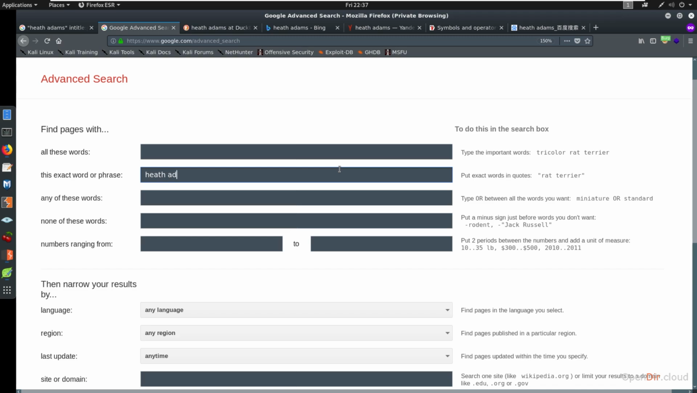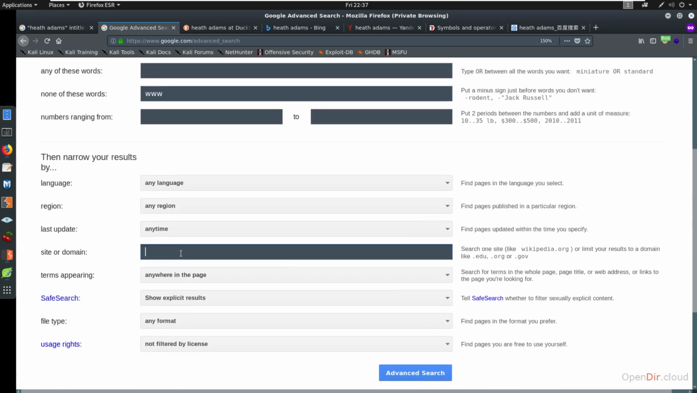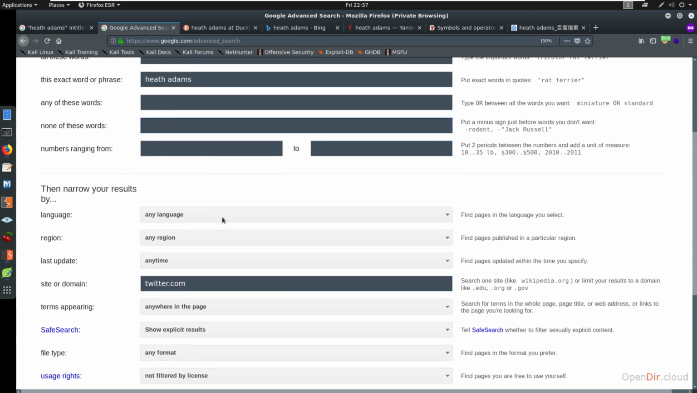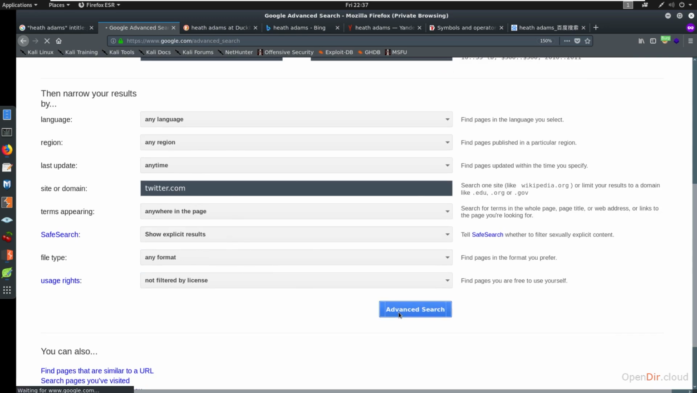All right. So you would say this exact search, you'd put it in quotes, Heath Adams. It's telling you how to do it. Any of these words, none of these words. So maybe you don't want www like we talked about. You can come in here and say site or domain, and you say, we'll look at twitter.com. Actually, we don't want to eliminate www because that might not show up anything. Then you type in an advanced search.